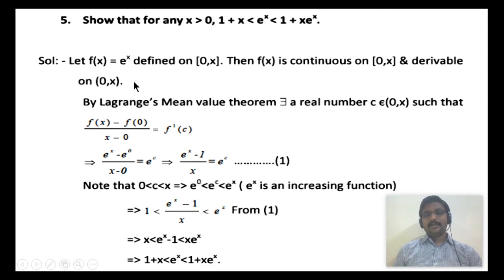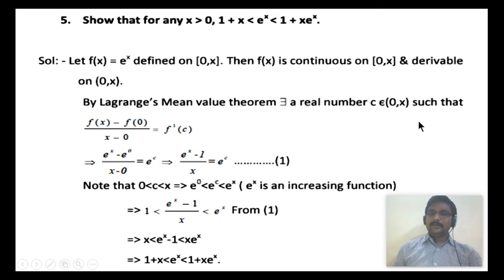So simple. We just have to define the function and define the interval. Clearly f is continuous and differentiable. By Lagrange's mean value theorem, there exists a point c which lies in the open interval 0 comma x, satisfying the equation f dash of c is f of x minus f of 0 by x minus 0. Replacing the values, we will get the value of e power c. Let it be equation 1.